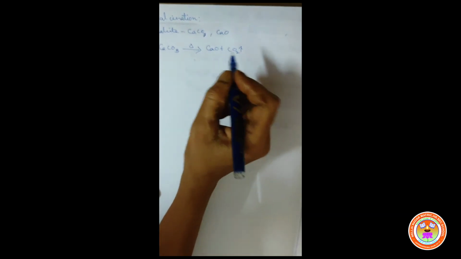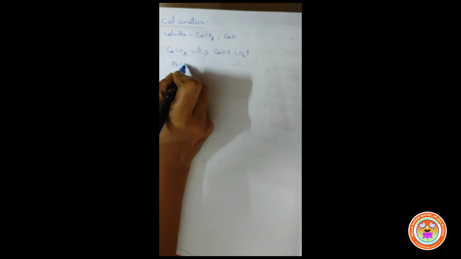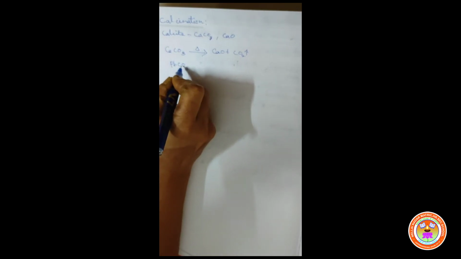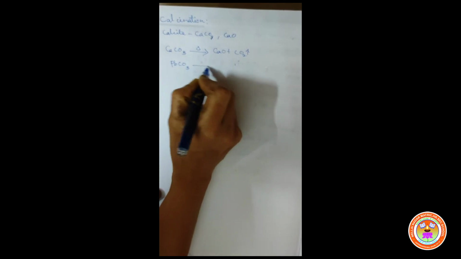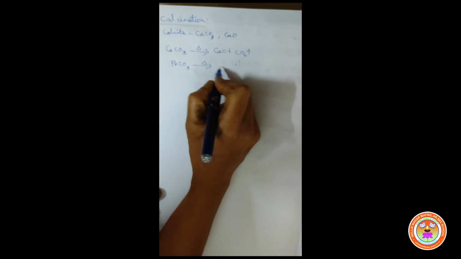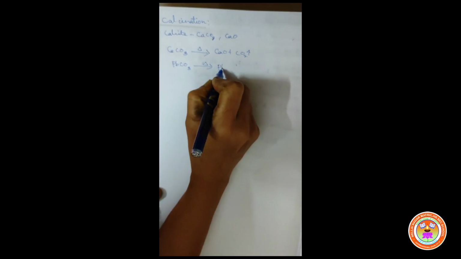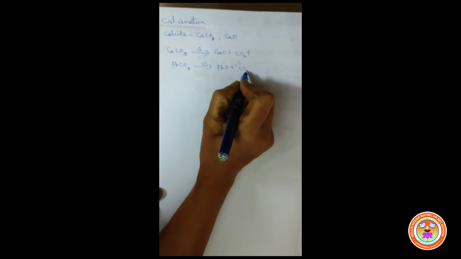Similarly, the carbonate ore of lead is what? Cerussite, formula PbCO3. PbCO3 is called cerussite. When the cerussite ore is heated strongly in the absence of air, it will be converted into its oxide, that is lead monoxide or lead 2 oxide, with an expulsion of CO2 gas.